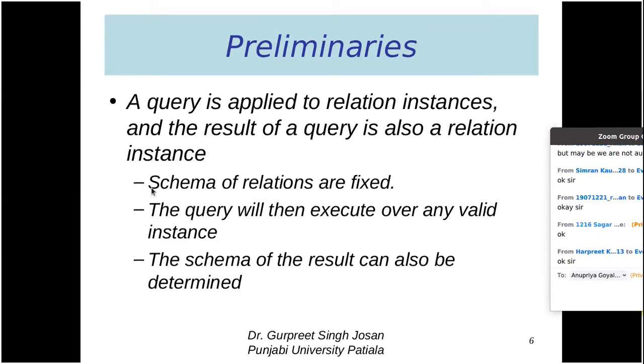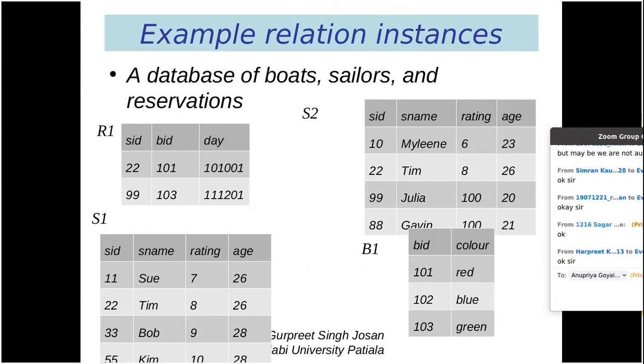The schema of any relation involved in a query is fixed, and the query will then execute over any valid instance. Any valid instance means the instance of a relation at any particular time. The query can be executed over any instance of that particular schema, and the schema of the result can also be determined. So if the schema of the input table is known, then you can also find out the schema of the result table. So this is the example database that we are going to cover.